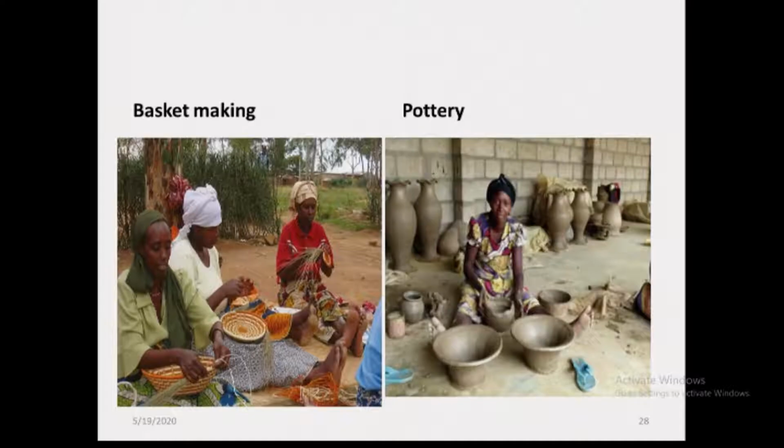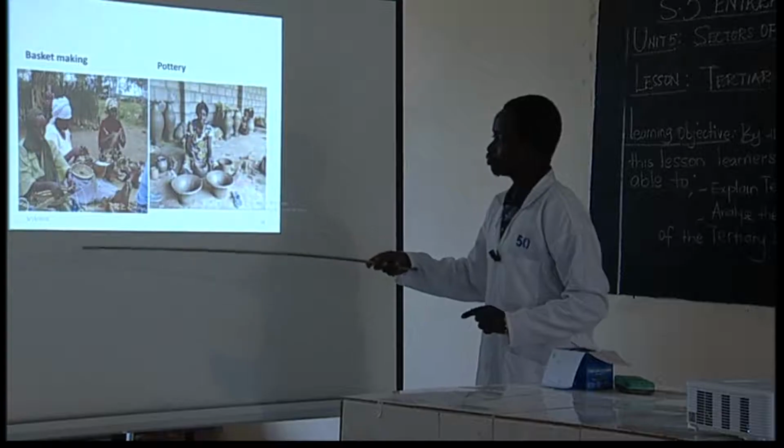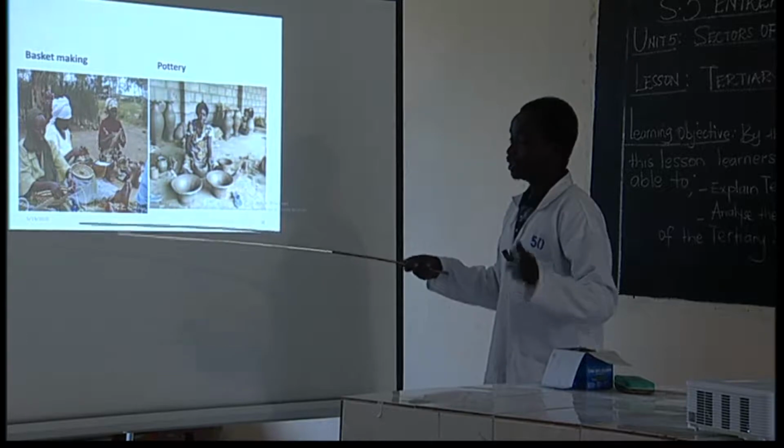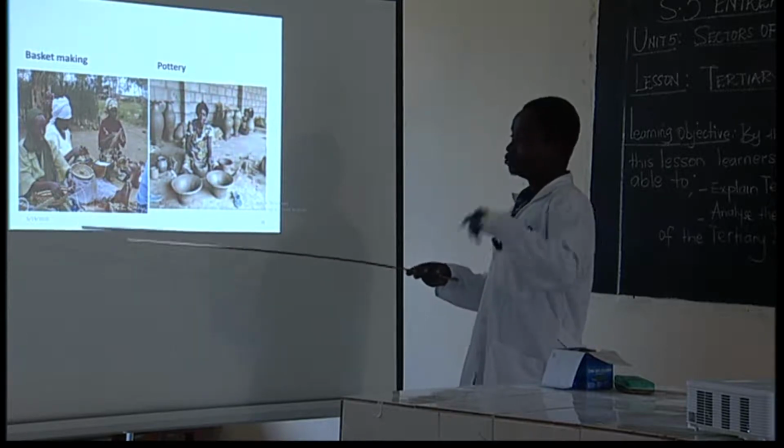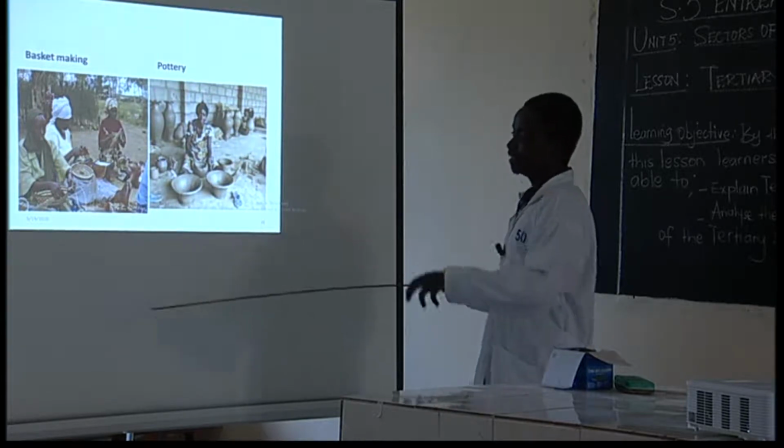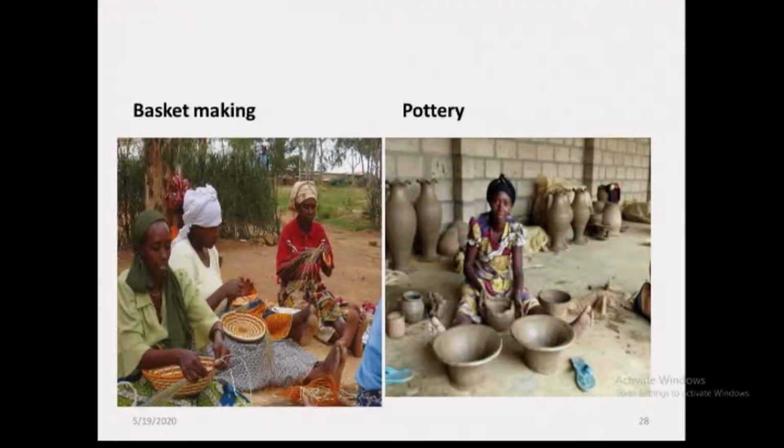So the handcraft industry. They are using raw materials, you can check. These are raw materials which may be gotten from swamps, papyrus, and they use those raw materials from primary, then they manufacture these baskets. And now this is secondary sector. They are transforming those raw materials into finished products. You can see. Then we have this pottery.